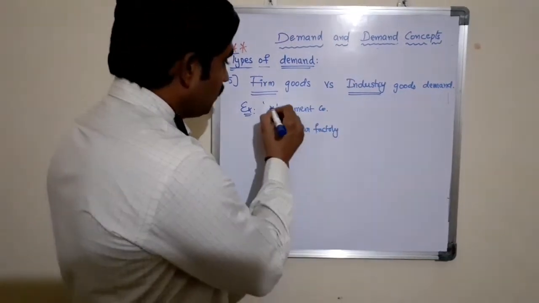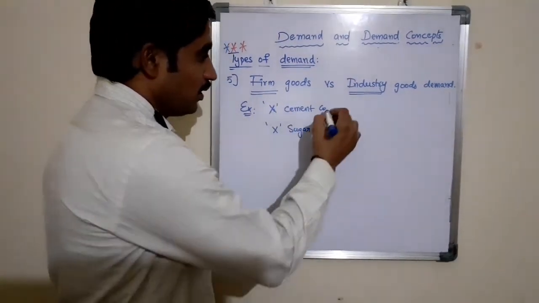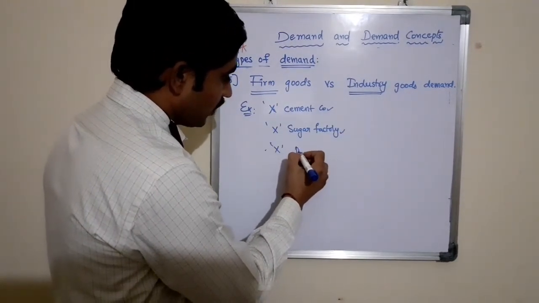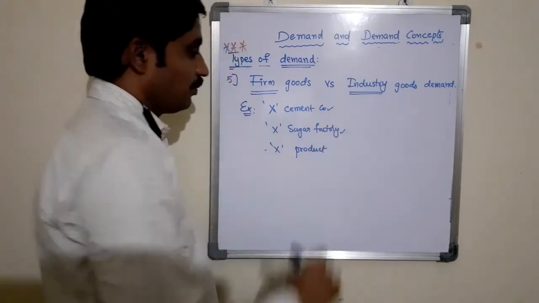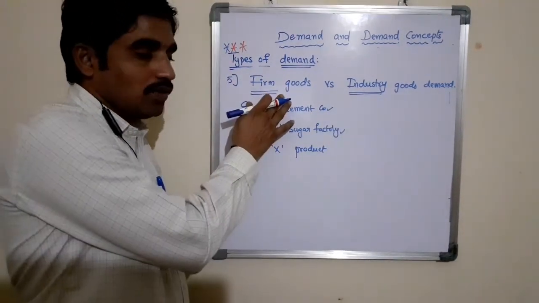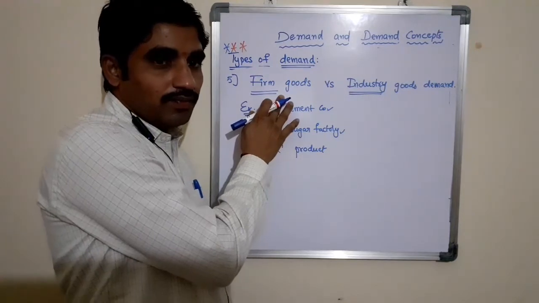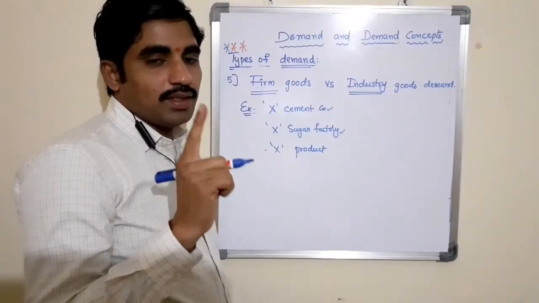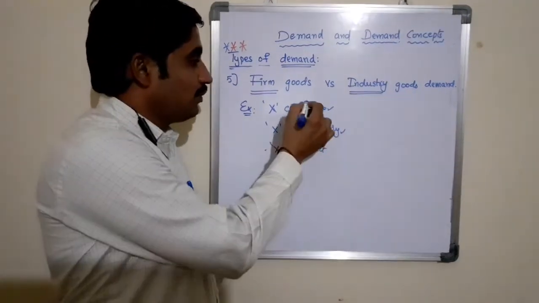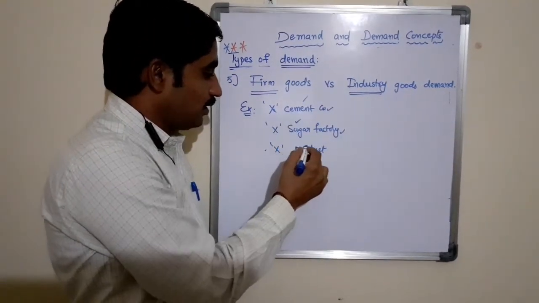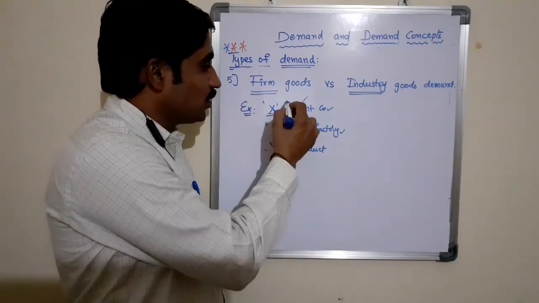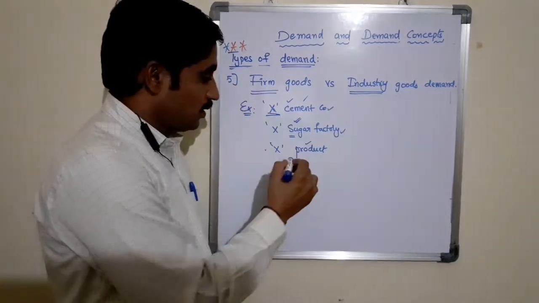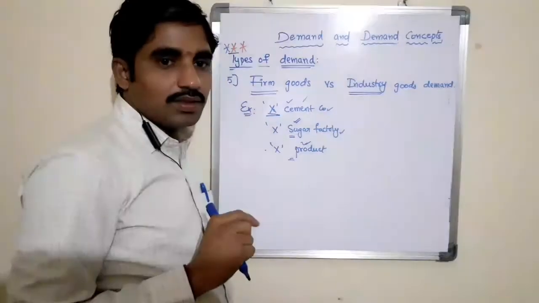Individually, this is called a company, X cement company, X sugar company, or X product. So a firm is a company or entity which will produce a single product. This company produces only cement. This factory produces only sugar. This company produces only one product.